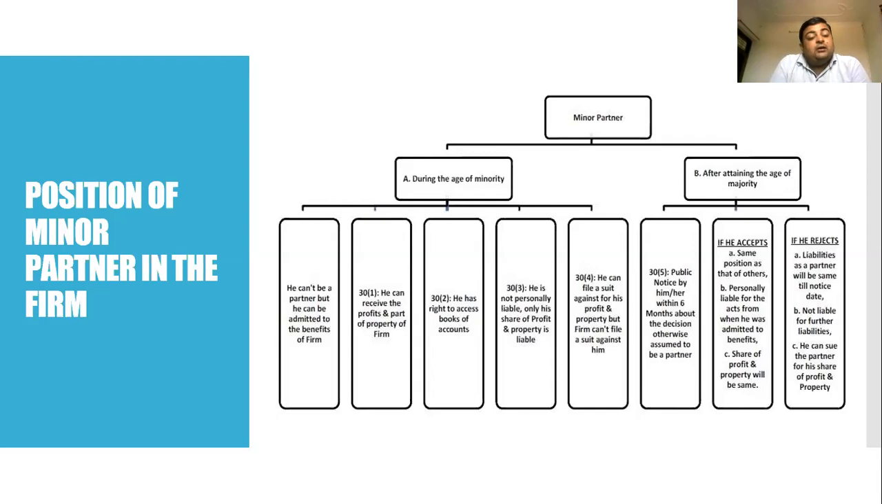Now all these things which are essential for the major partners will be applicable to the minor partner after attaining the age of majority, and he shares the profit and property of the firm. Next, if he rejects, all the liabilities as a partner will remain the same till the notice date, and he will not be further liable for other liabilities. He can sue the partners for his share of profit and property. Because he was a minor and has now attained the age of majority, he can sue the other partners too.